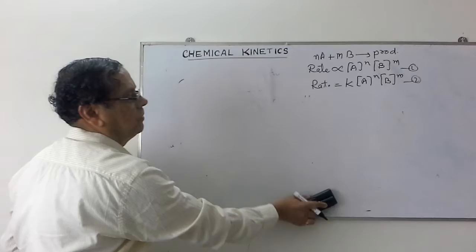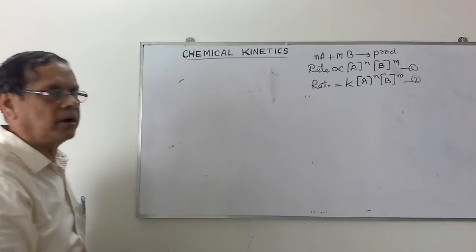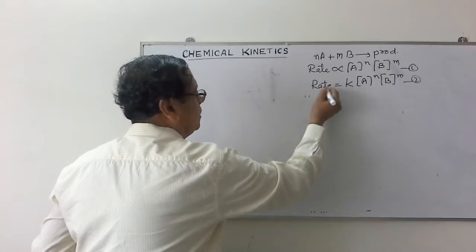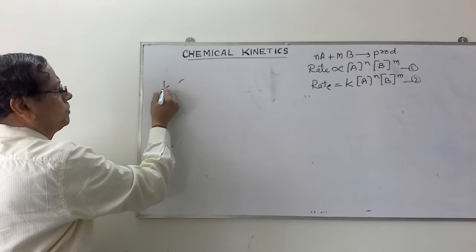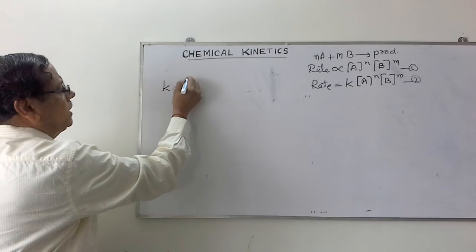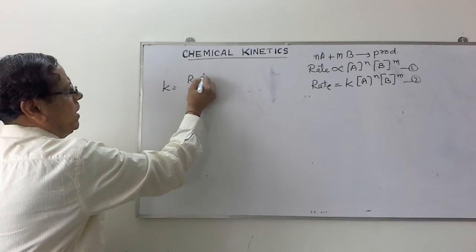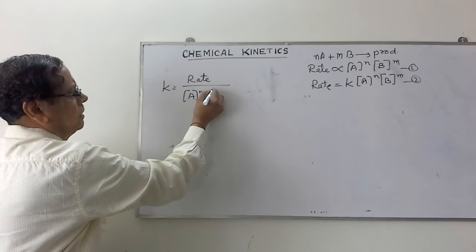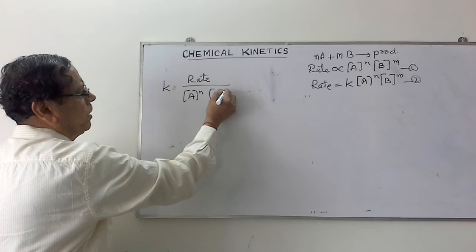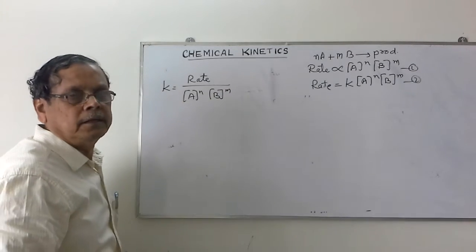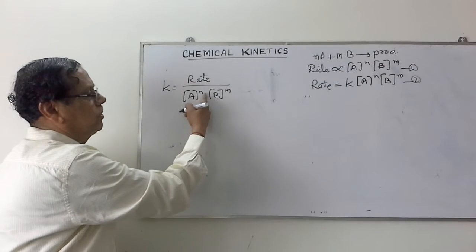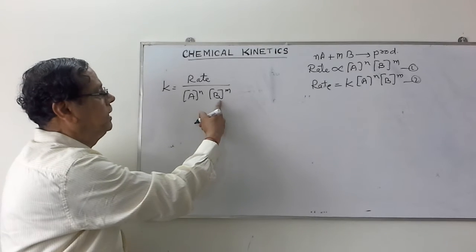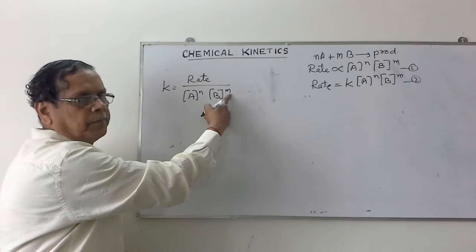For the same, we can write the unit for velocity constant as K is equal to the rate divided by concentration of A to the power n into concentration of B to the power m. Here concentration is mole per liter to the power n and to the power m.